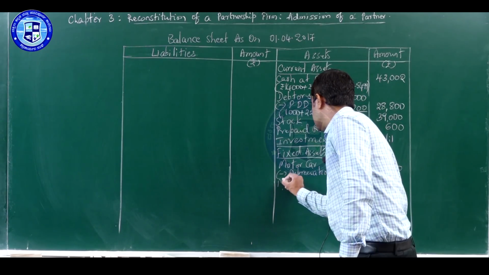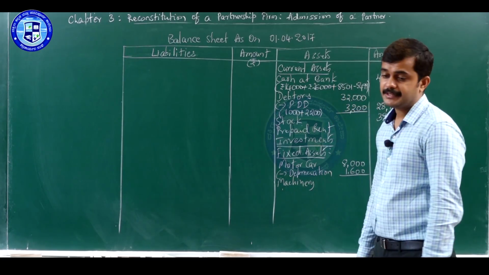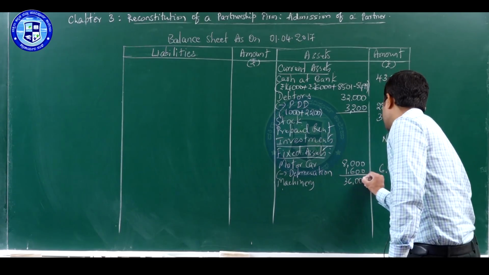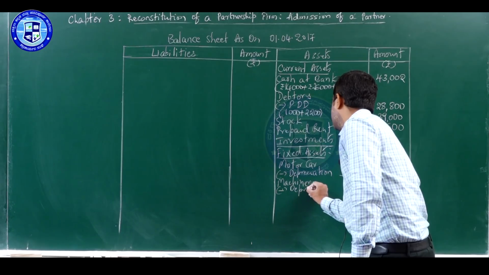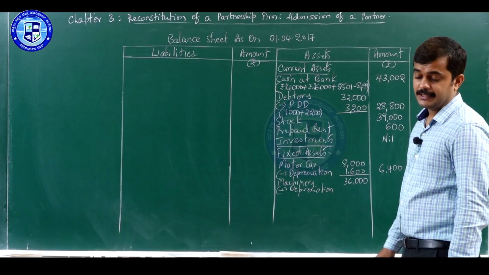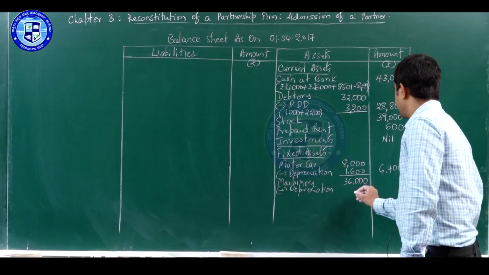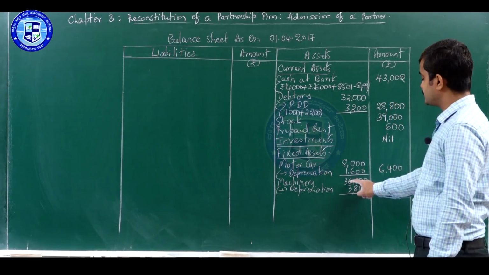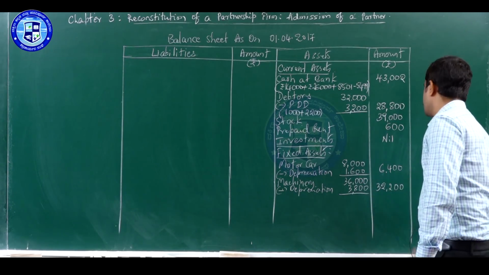Next is machinery. Machinery value given in the balance sheet is 36,000, and there is an adjustment. Less depreciation. Depreciation is directly given in the problem, that is 3,800. Deduct 3,800 from 36,000, the amount comes to 32,200.